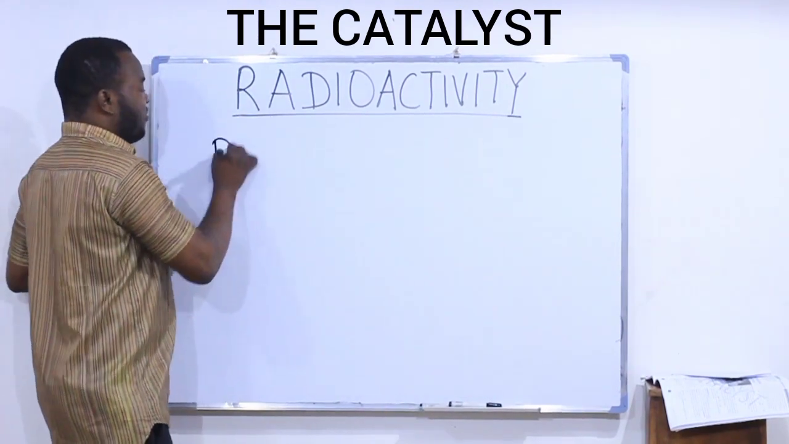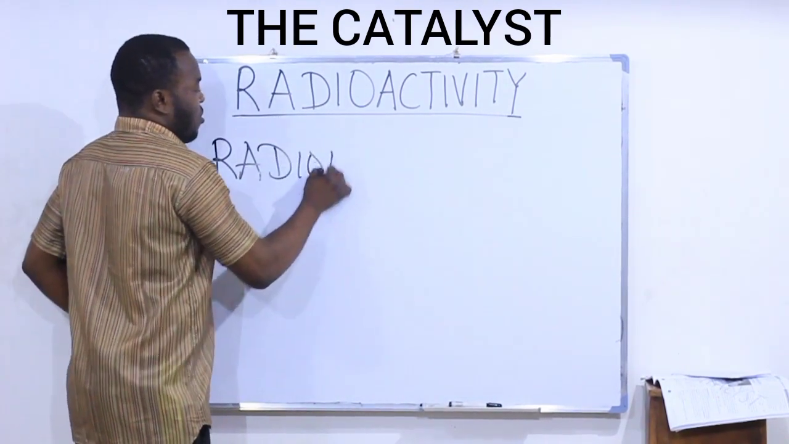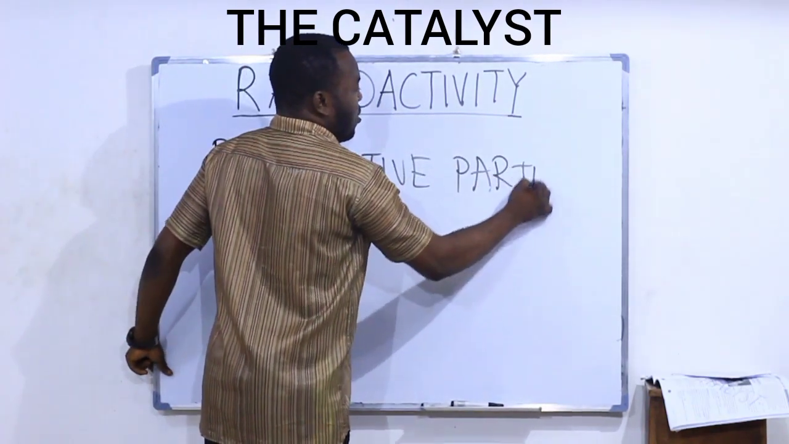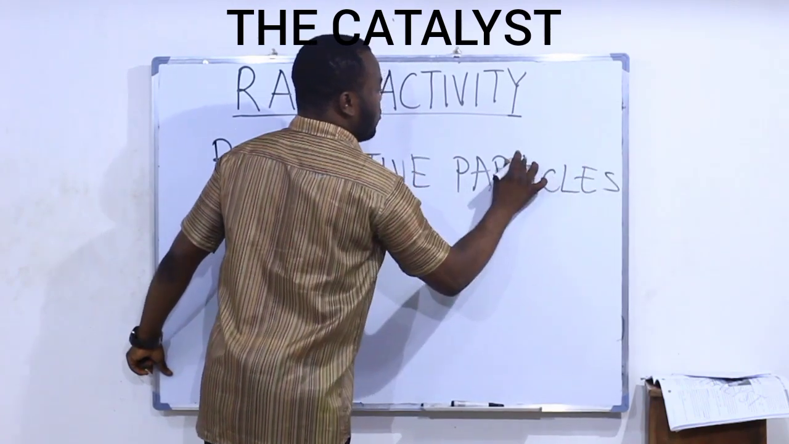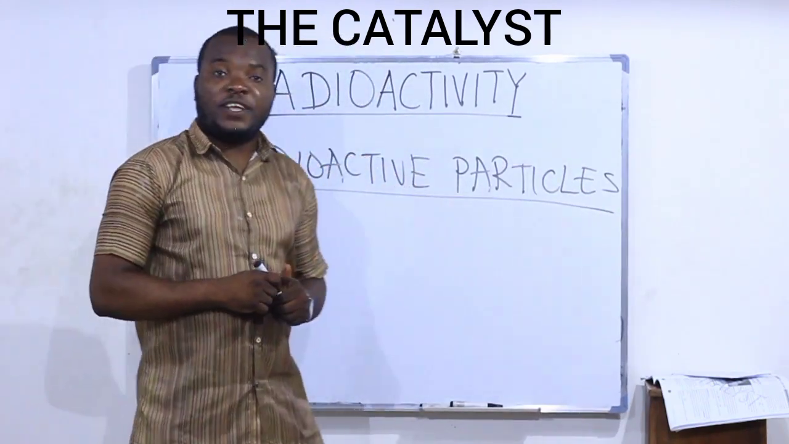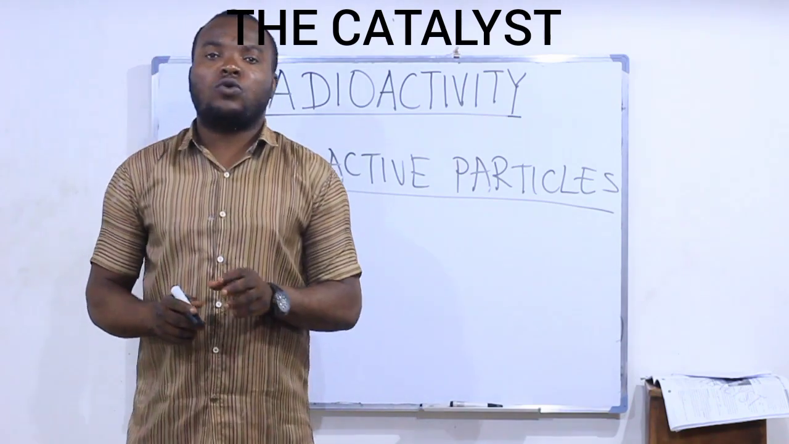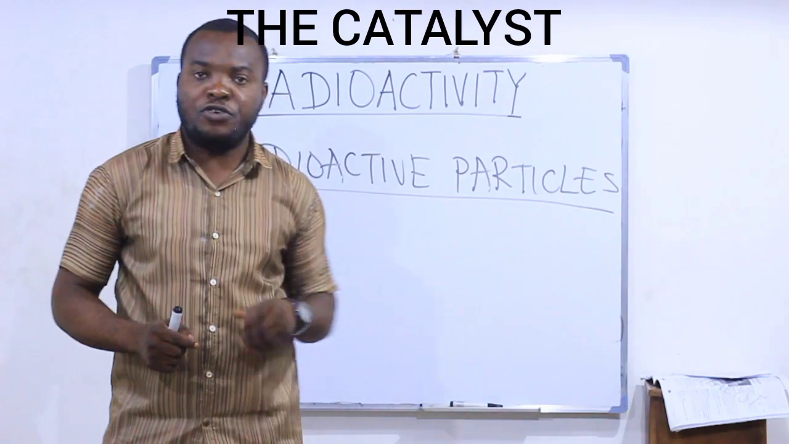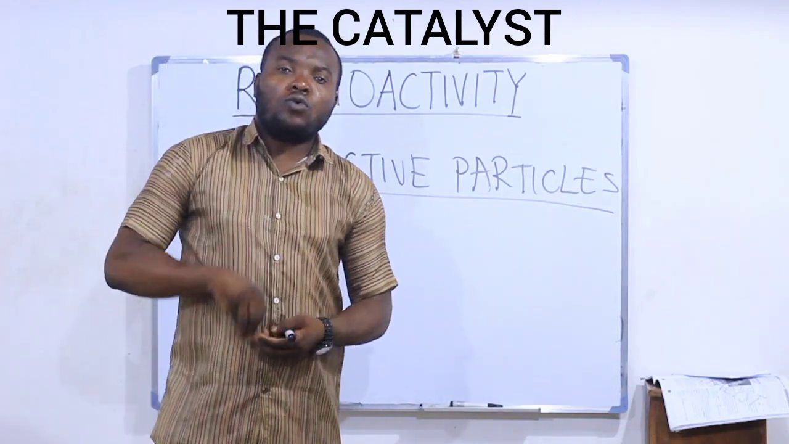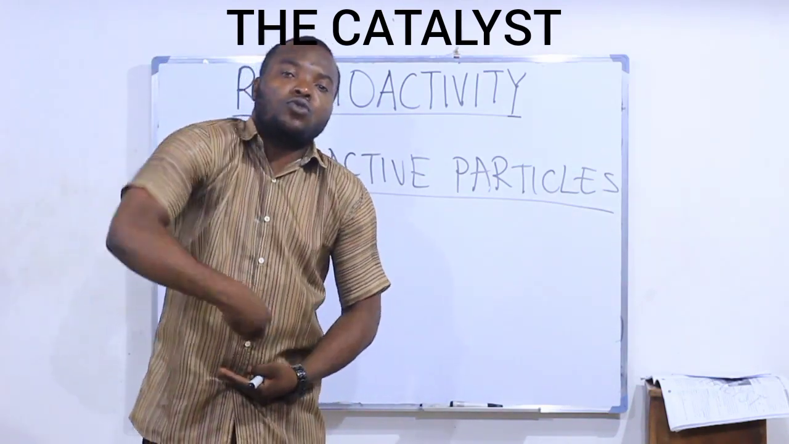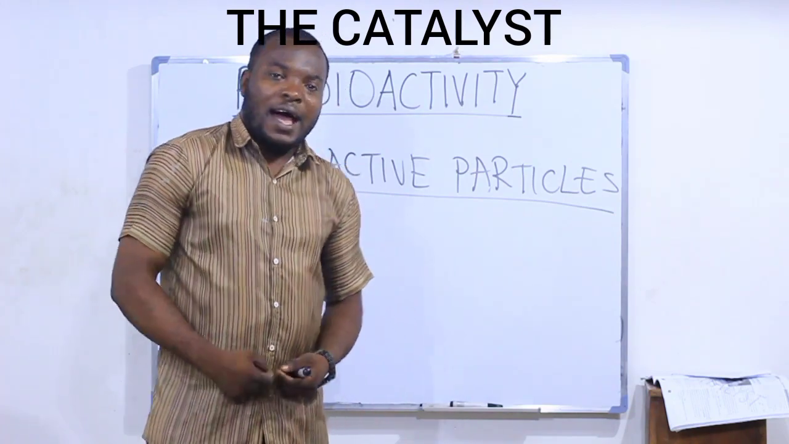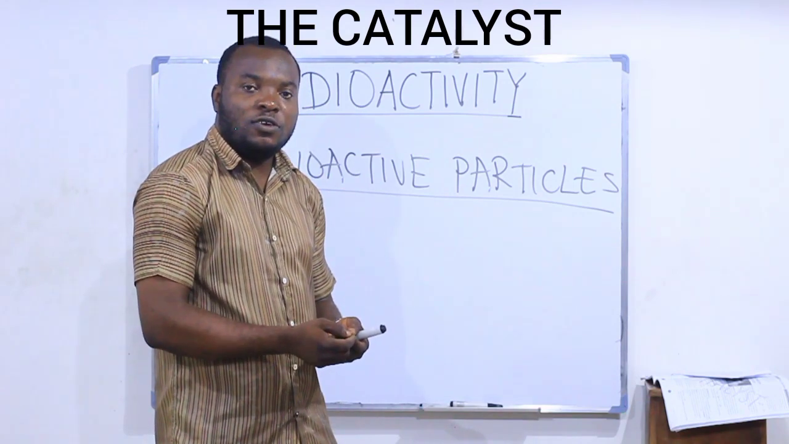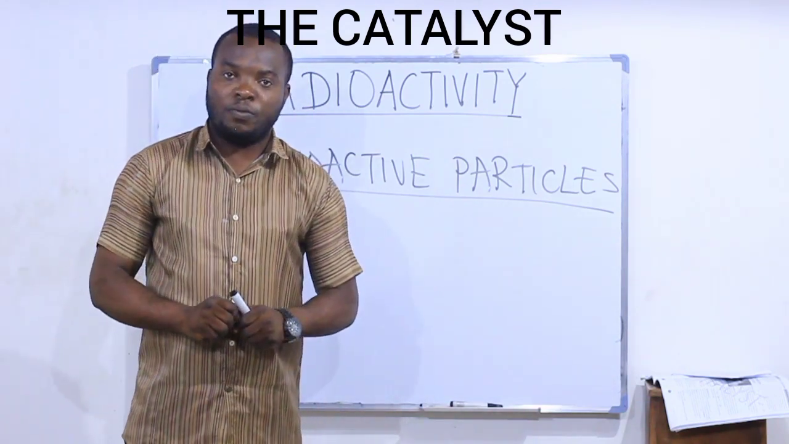Let's look at radioactive particles. And what are radioactive particles? The radioactive particles are those particles that are emitted or produced during radioactivity. They are those particles that make the atom, or the nucleus of the atom, unstable. As soon as these particles are emitted, stability returns to the nucleus of the atom.